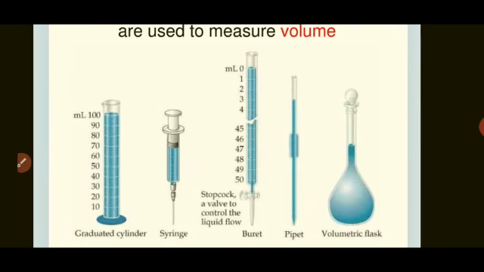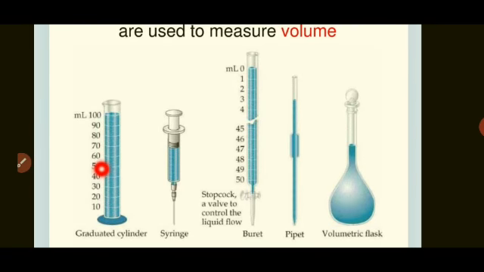The first one is called a cylinder. These measuring cylinders or graduated cylinders may be of 50 or 100 or even 1000 centimeter cube. There is a graduation, means numbering, done on this.